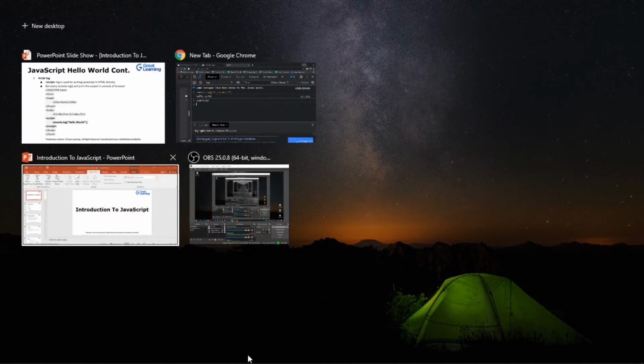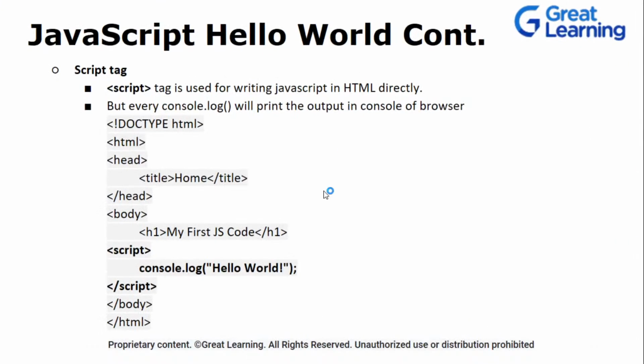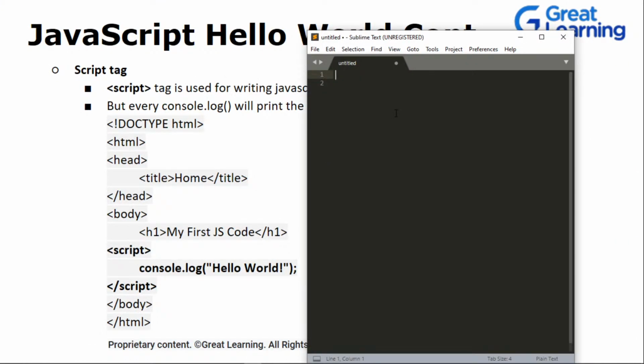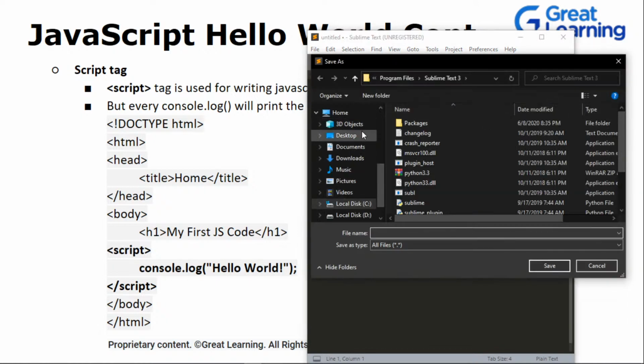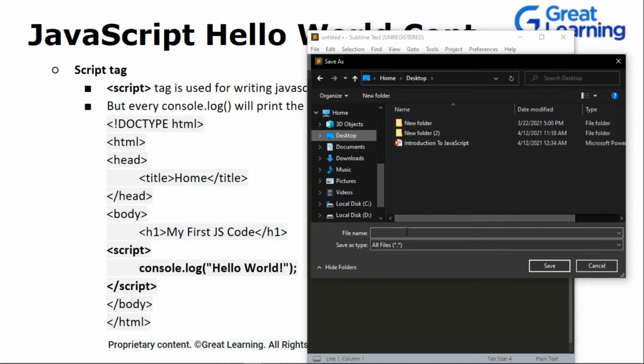How we can create an HTML page. So basically I will be using Sublime. I will just click on Sublime and open it up. I will first save this file. I will press Control S and save it on the desktop, so that it is easy for me to search for it. I will name this demo.html because I'm creating an HTML file.